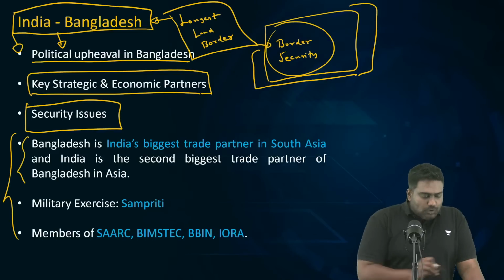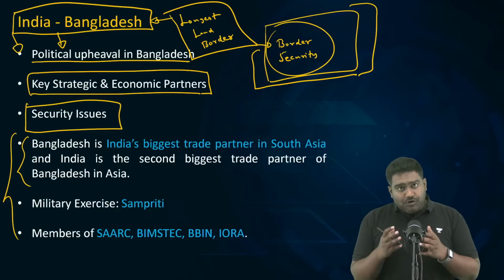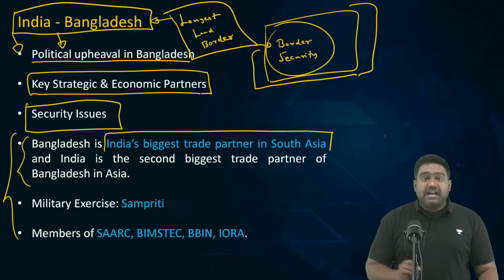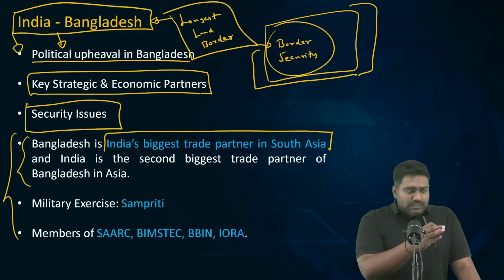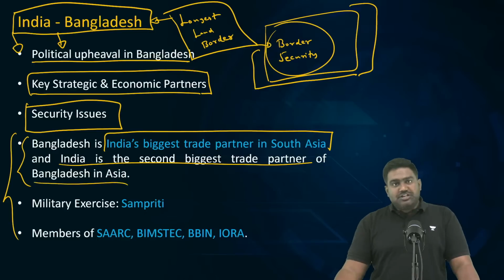So, Bangladesh, if you look at the economic ties that we share with this country, the economic relations are of utmost importance. Bangladesh happens to be our largest trading partner in entire South Asia. Amongst all our neighbors, the largest trade relationship we had was with Bangladesh. And India is the second biggest trade partner for Bangladesh as well.